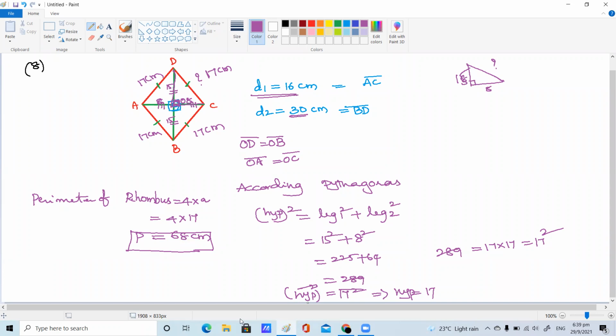Squares cancel, so the hypotenuse is 17. That is one step over. Now you need to find the perimeter of your figure. Perimeter is the length of the boundary. One side is 17 centimeters, and in a rhombus all sides are equal, so all sides are 17. If you combine all four sides, you get a perimeter of 68 centimeters.